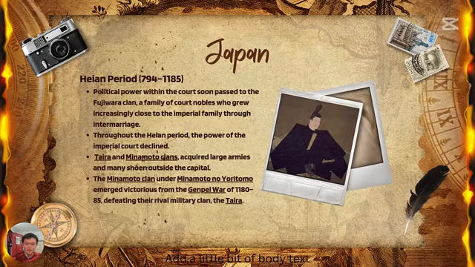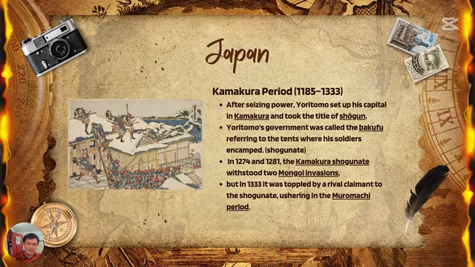The first was the Fujiwara clan, and after that the Taira and Minamoto clans, which were the strongest. They fought in the Genpei War, and in the end Minamoto no Yoritomo won and established the Kamakura period, in which we started to have the shogun. The shogun is like a military government. The emperor of Japan gave the title of shogun to Yoritomo, and Yoritomo's government we call bakufu, which in English we call shogunate.